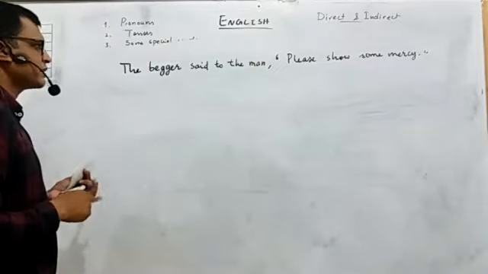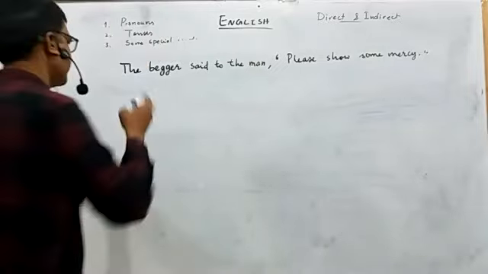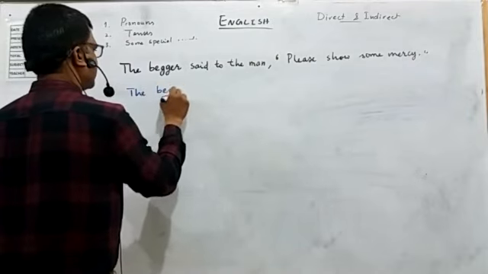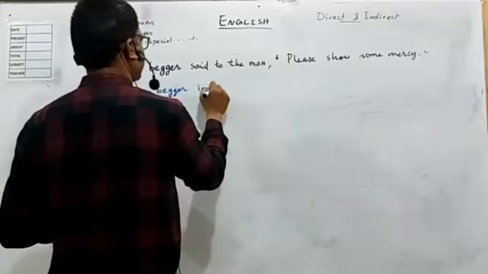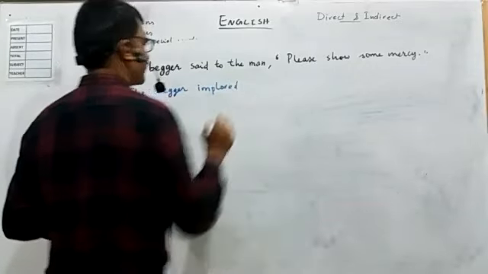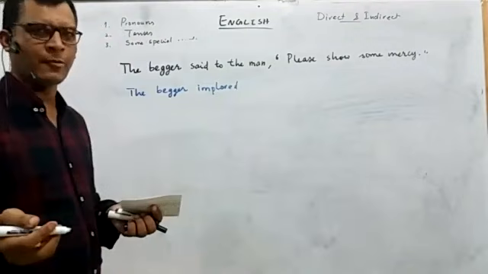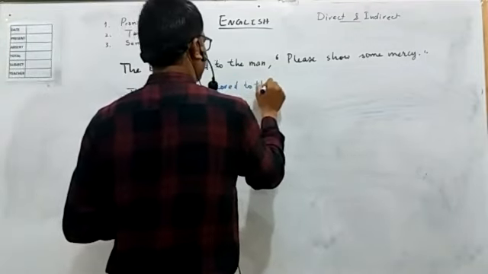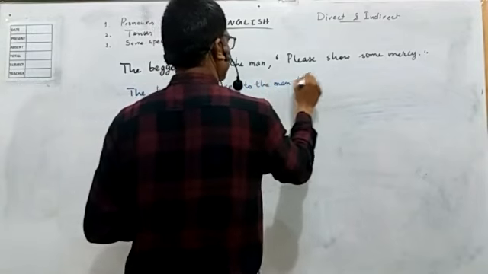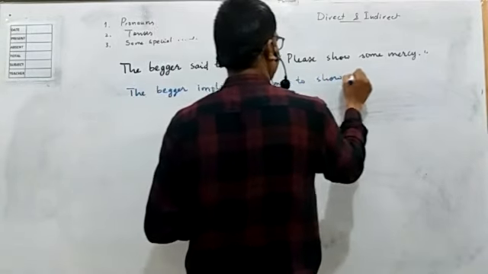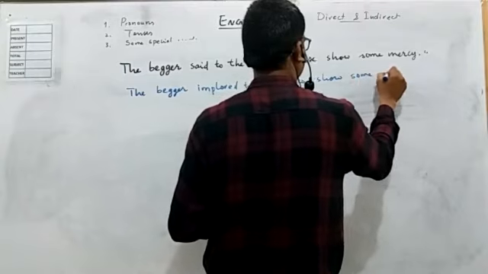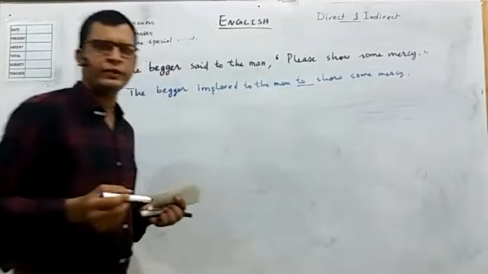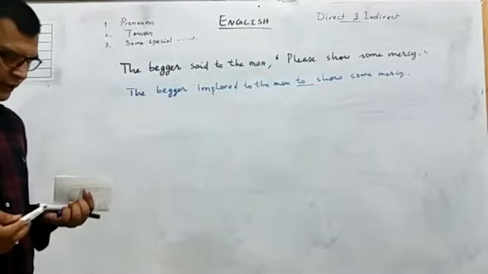So that beggar said to the man, please show some mercy. We can say the beggar implored. By implored I mean requested. Okay, implored the man to show some mercy. Same with "to", we are using it.